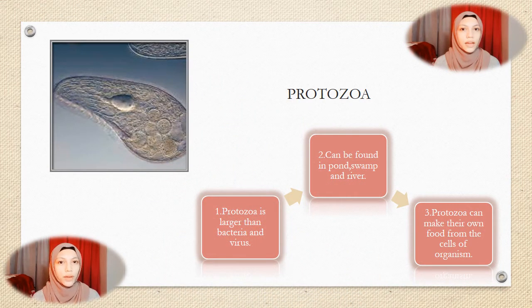Next, we have protozoa. Protozoa are larger than bacteria and virus. We can find protozoa in swamps, rivers, and ponds. They can make their own food with cell organisms.